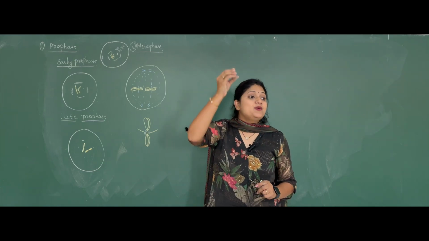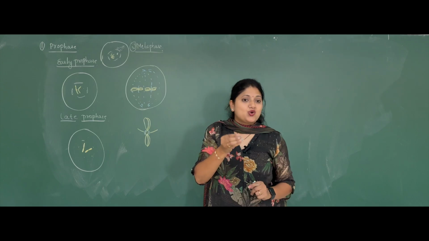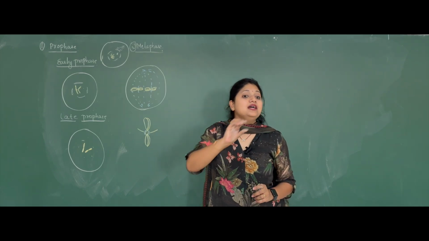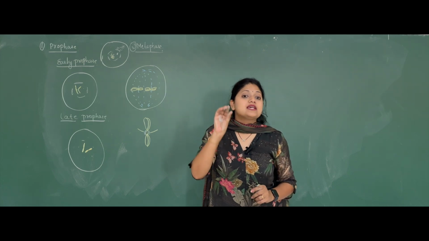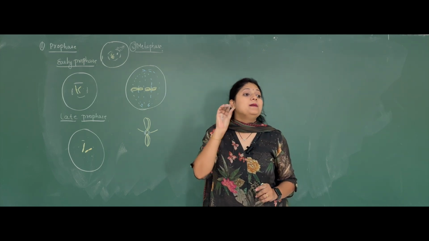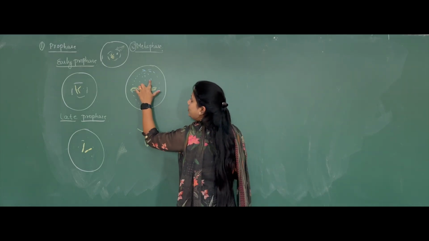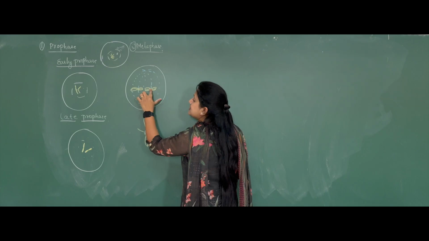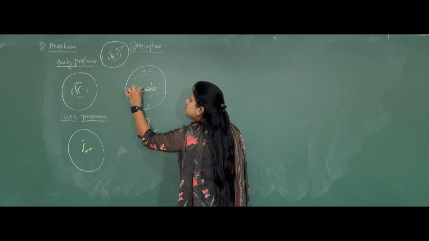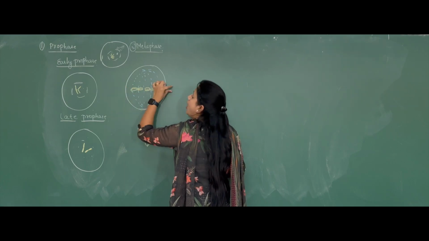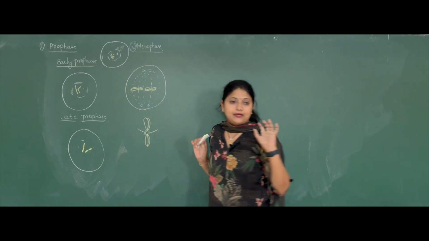Because of the attachment of the spindle fibers to the kinetochores, the chromosomes will come and get aligned at the central plate, which is called the equatorial plate or mitotic plate.